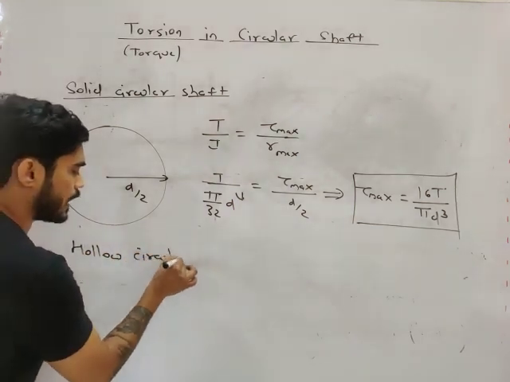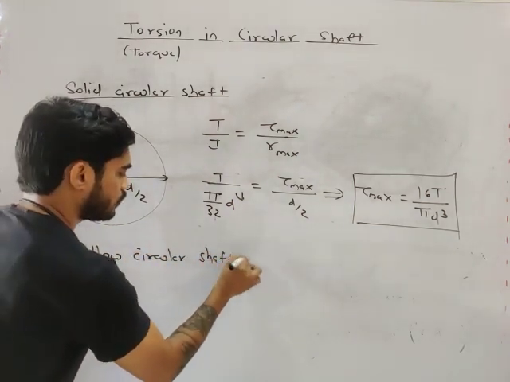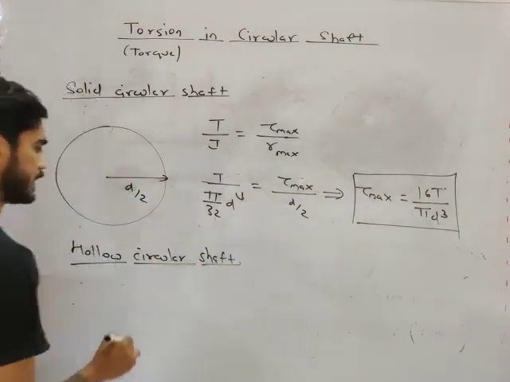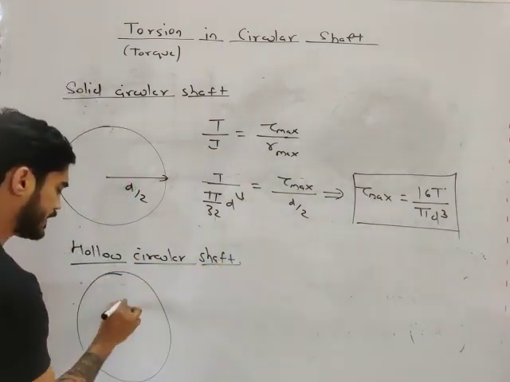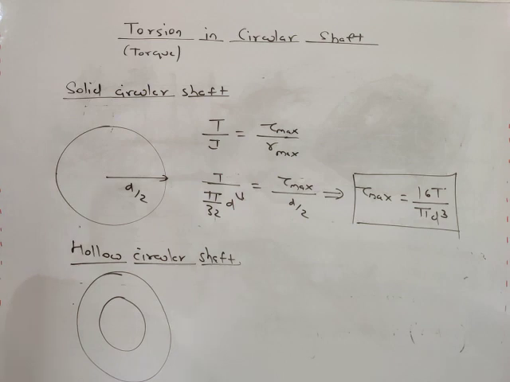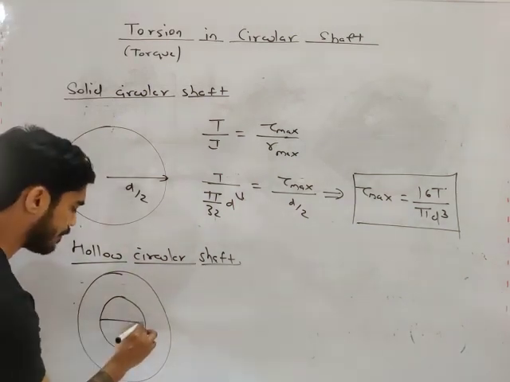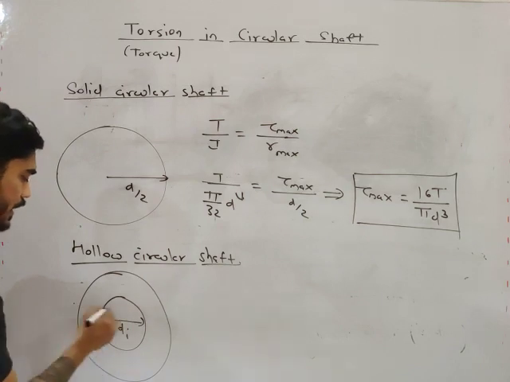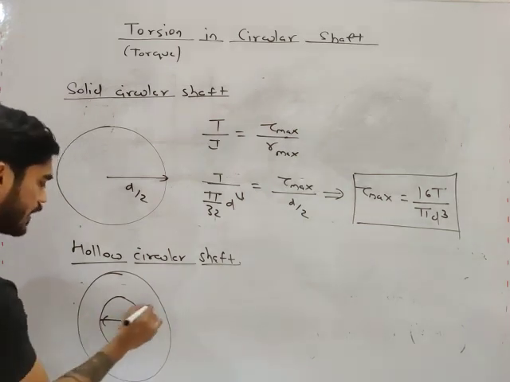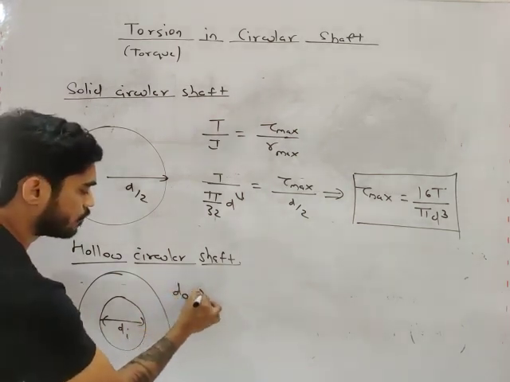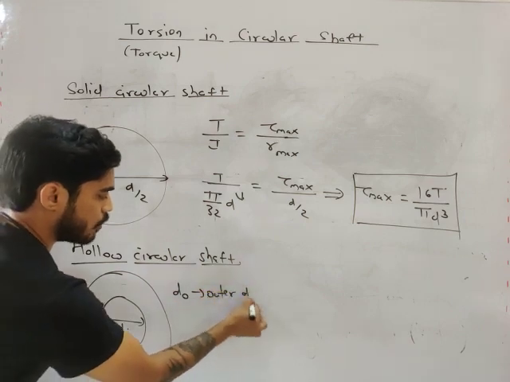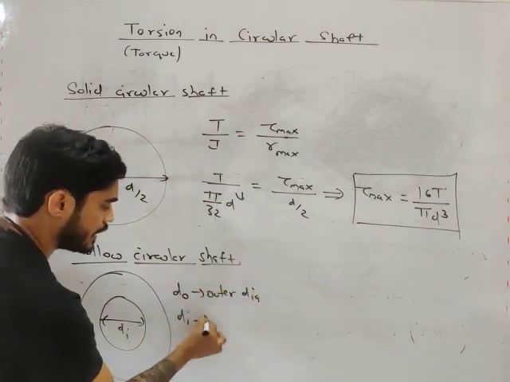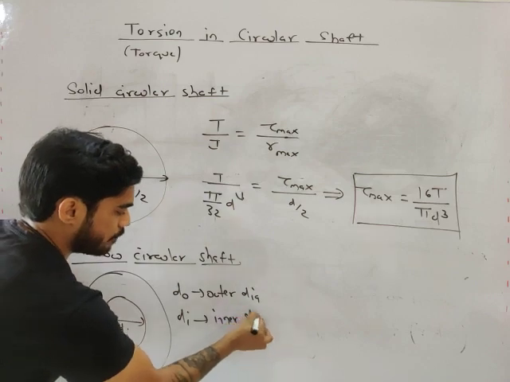Now for a hollow circular shaft, let's say the inner diameter is di and the outer diameter is do. Do is the outer dia and di is the inner dia.